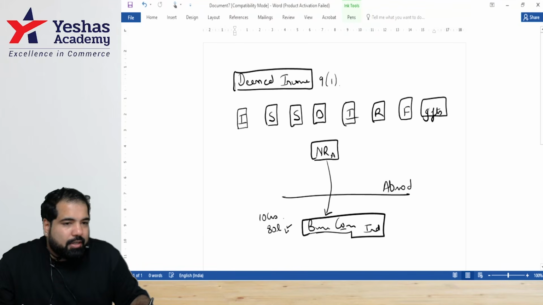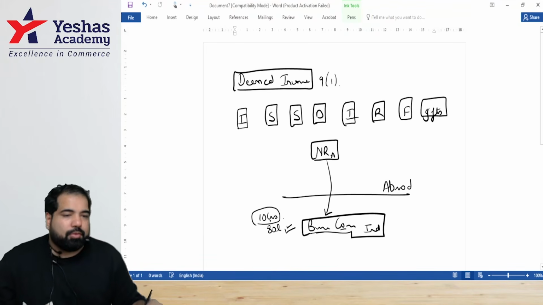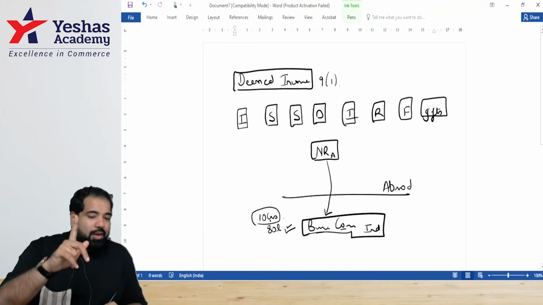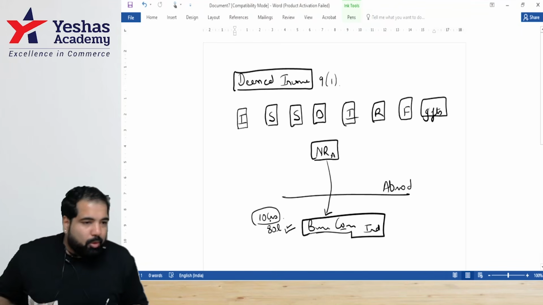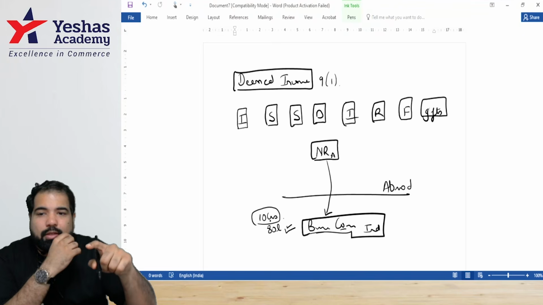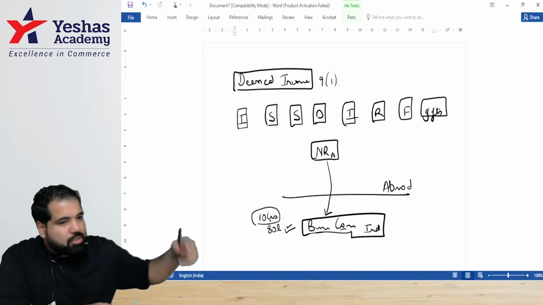Will I be taxed in India? Yes. But what about this 10 crore? So the government said, listen, non-resident, where are you sitting? Abroad. But through a business connection, are you earning that 10 crore in India? So we want to tax you.